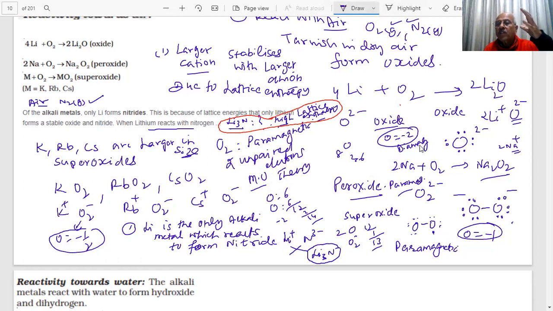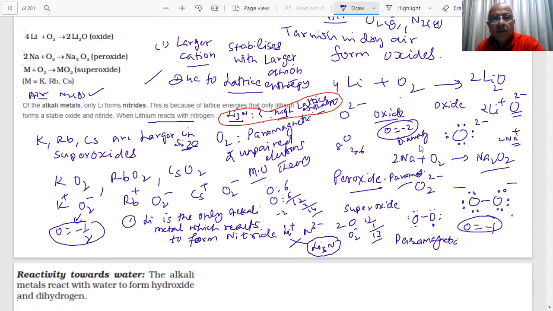Lithium does not form superoxide or peroxide, but others are forming them because they are larger cations. Larger cations will stabilize with larger anions, students. A small cation cannot be stable with a large anion; that will be unstable. So a larger cation stabilizes with a larger anion due to lattice enthalpy. These are called lattice energy effects. Important points to be noted, students.